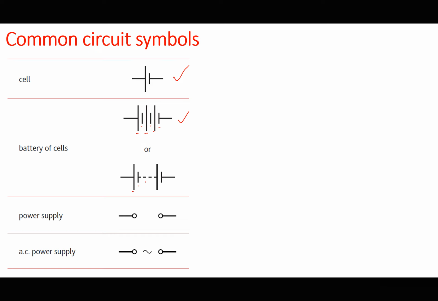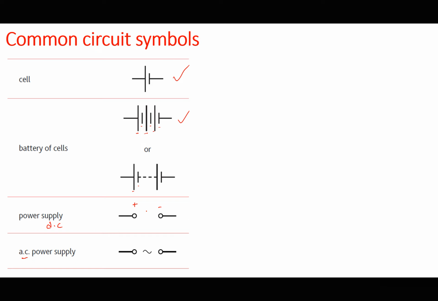That is a battery. Then a power supply. This is most likely a DC power supply. When you see something like this, it's a DC power supply. One of these terminals will be positive, another will be negative. If it is an AC power supply, you may not always see AC power supplies in AS physics, but there will be a wave in between the terminals. For an AC power supply, it keeps changing signs. In one half of a cycle, one side is positive, another side is negative.